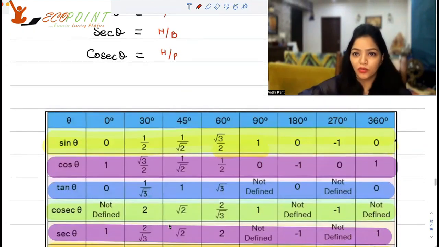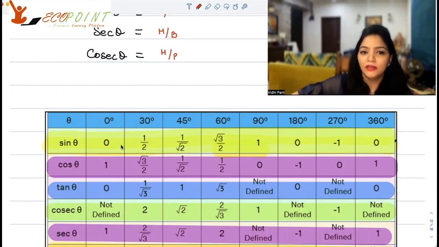Then what else you should know? You should know the basic values. When theta is 0 degree, 30 degree, 45, 60, 90, 180, 270, 360, that is till 2 pi, you should know what the value of sine theta would be, cos theta would be, tan theta would be. Automatically, you can find out for cosec, sec, and cot. So sine theta starts at 0, then 1 upon 2, then 1 upon root 2, root 3 upon 2. At 90, it is 1. And cos theta at 0 is 1, and at 90, it is 0.